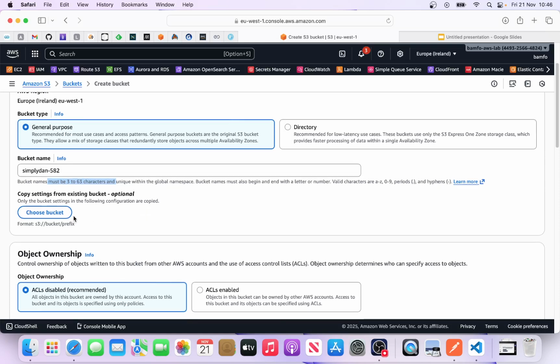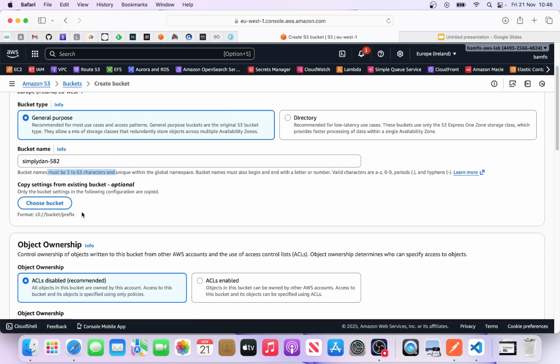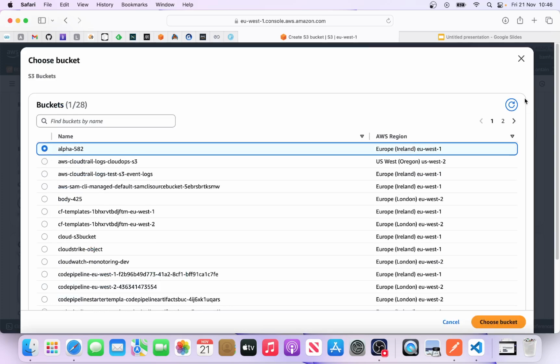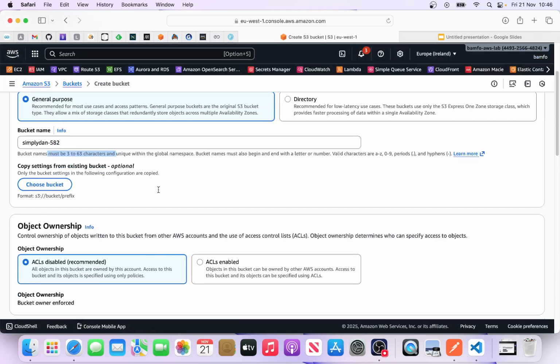The next one is the settings. Okay, if you have an existing bucket, you can copy the configuration and use it with this. Let me quickly show you here. If I want to use the existing bucket configuration, I can pick it up here. I'm not doing that, so let's move to the next one.